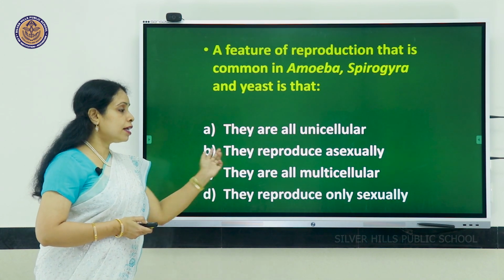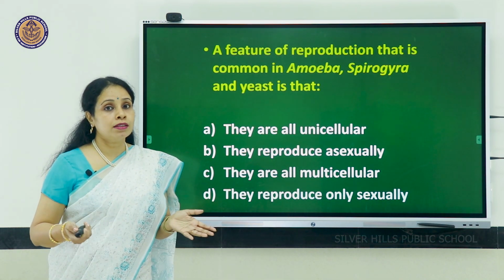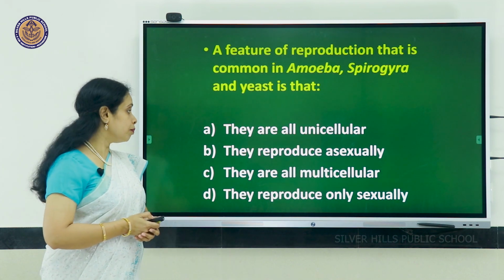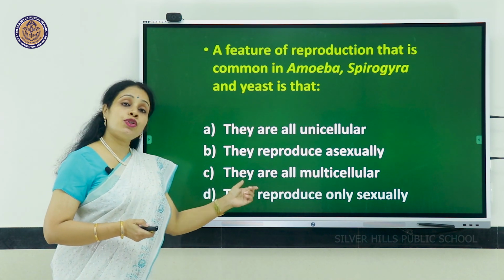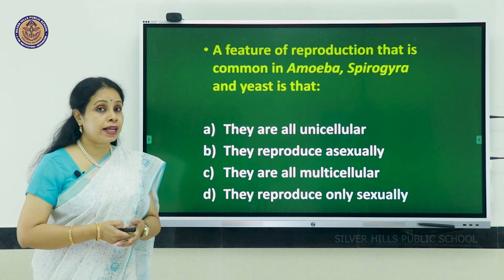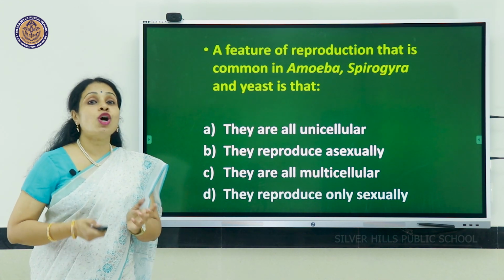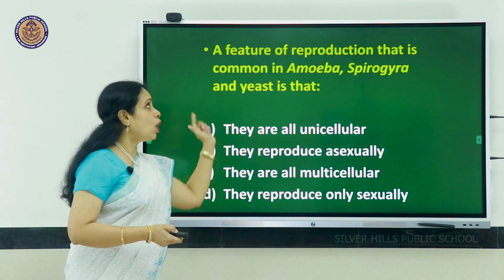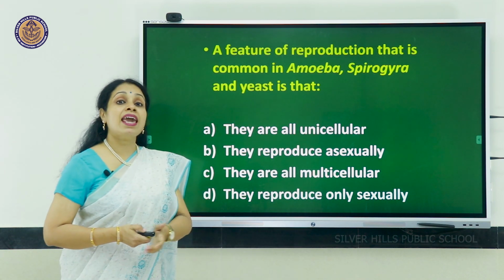They are all multicellular. Definitely not. Yeast is not multicellular. They reproduce only sexually. No, you know about budding in yeast. So that's not the correct answer anyway. So the correct option here is B. All 3 of them reproduce asexually.